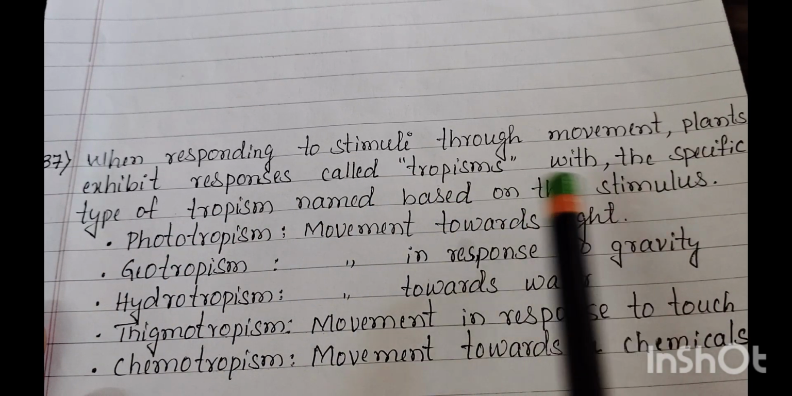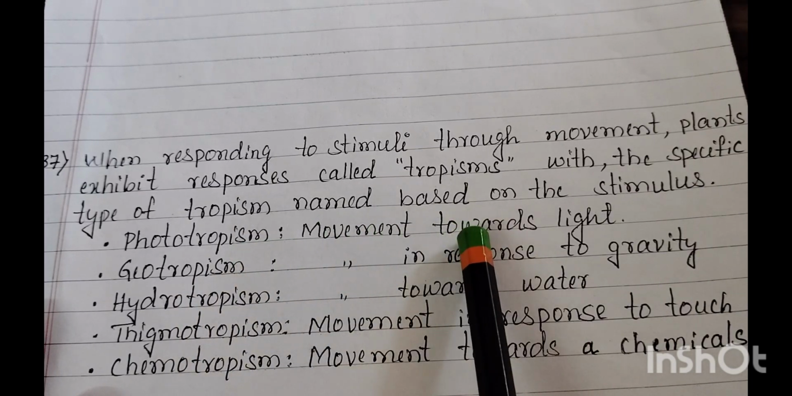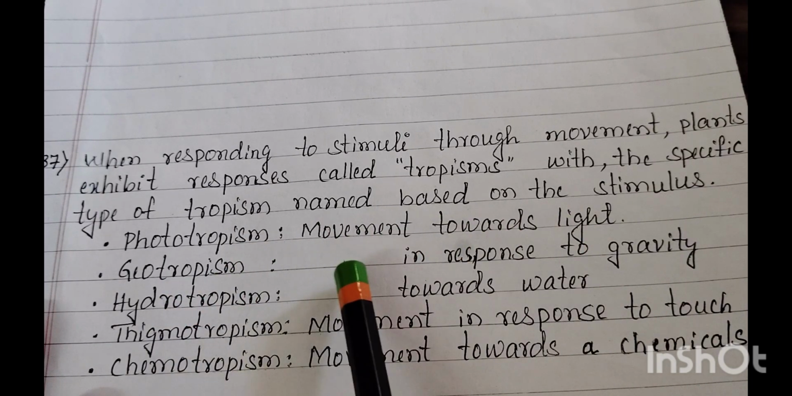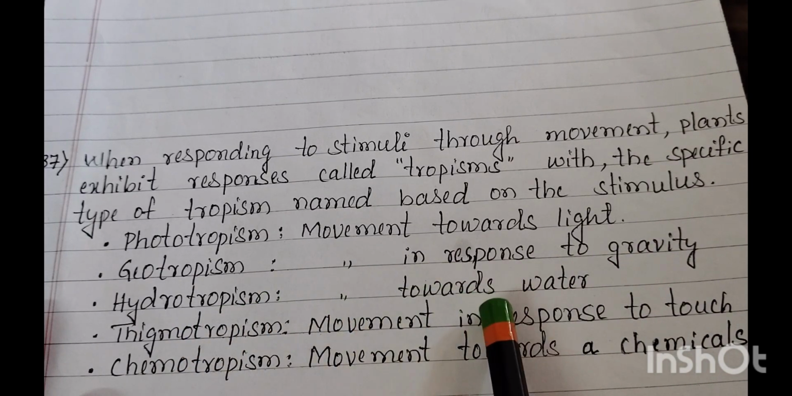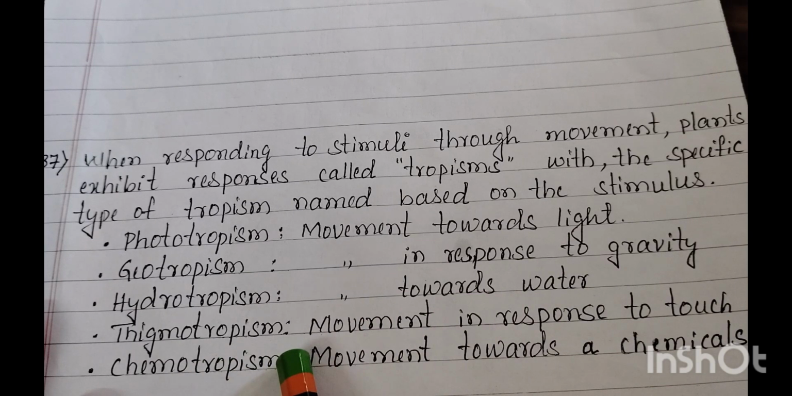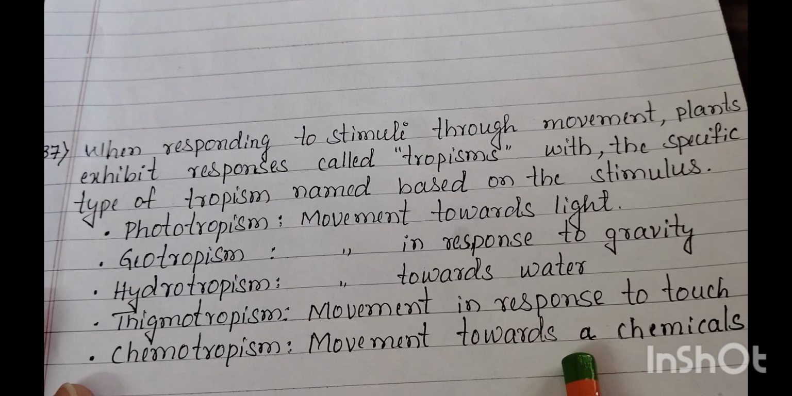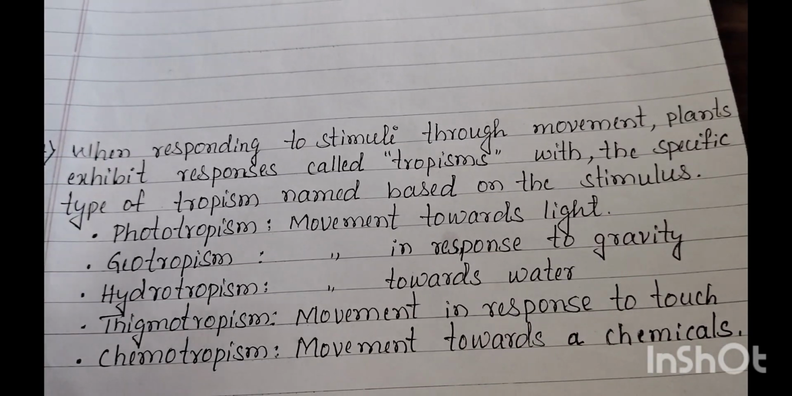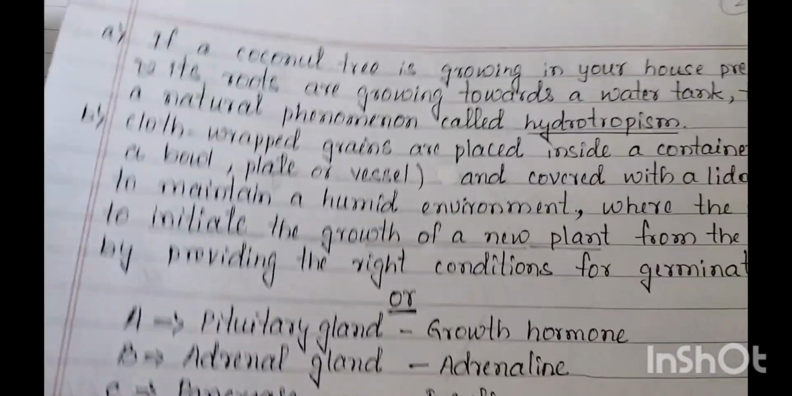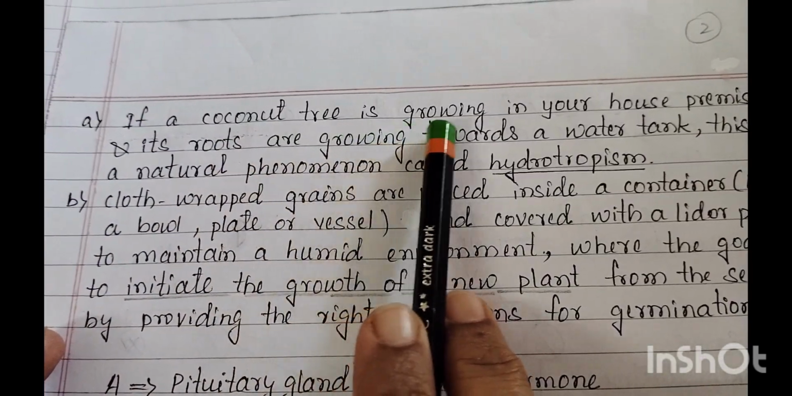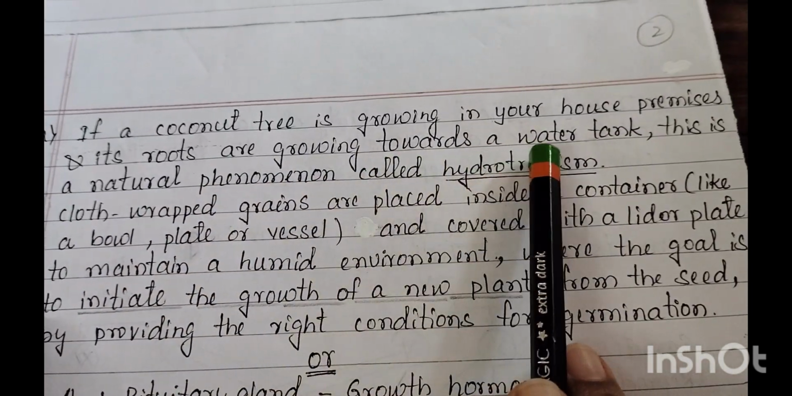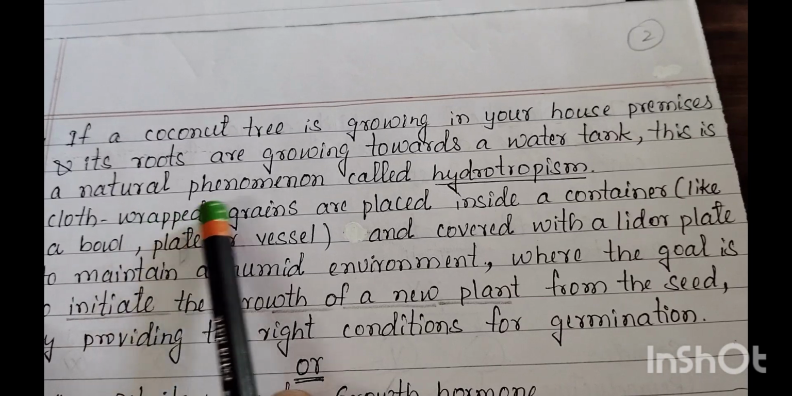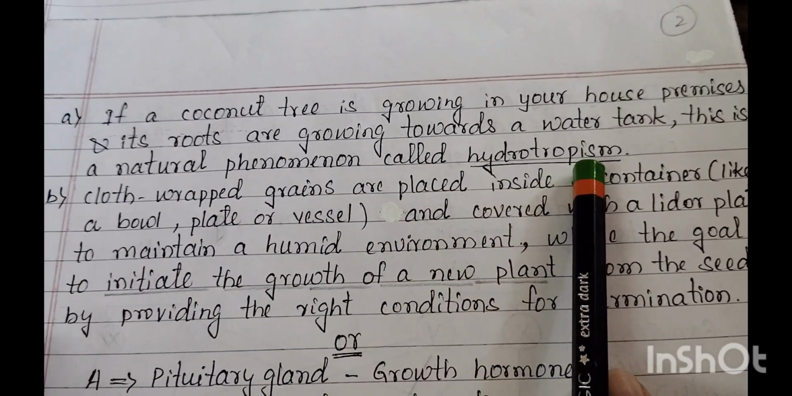with the specific type of tropism named based on the stimulus. Phototropism, movement towards light. Geotropism, movement in response to gravity. Hydrotropism, movement towards water. Thigmotropism, movement in response to touch. Chemotropism, movement towards chemicals. In that, A answer: if a coconut tree is growing in your house premises, its roots grow towards the water tank. This is the natural phenomenon called hydrotropism.